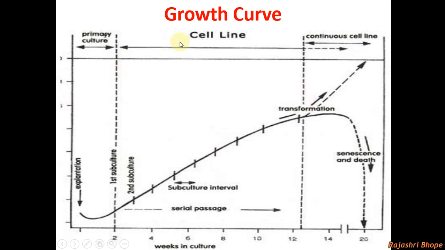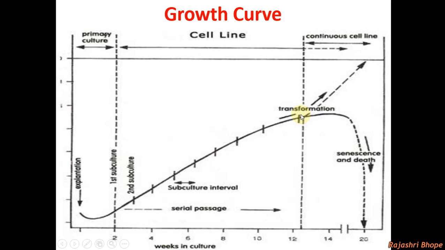In this period, cell cultures are known as cell lines, because after each subculture the cell culture becomes homogeneous. Homogeneity is maintained, that is, only one or two types of cells are grown in a single flask.